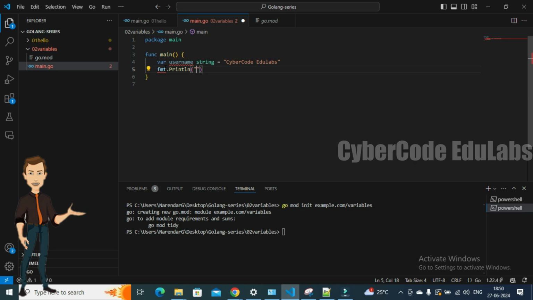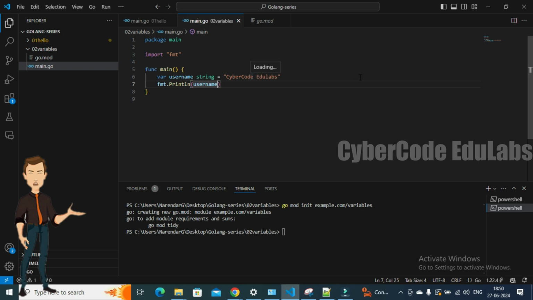Here I'm going to print username. You can just notice that as soon as I saved it, it automatically imports the package here. So let's print the name and go ahead and run it.